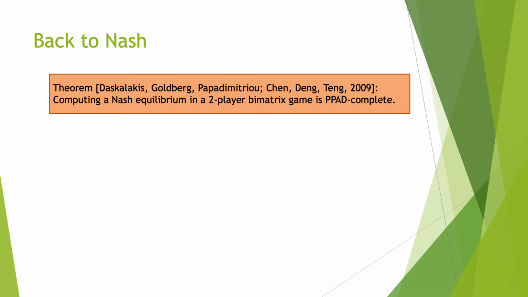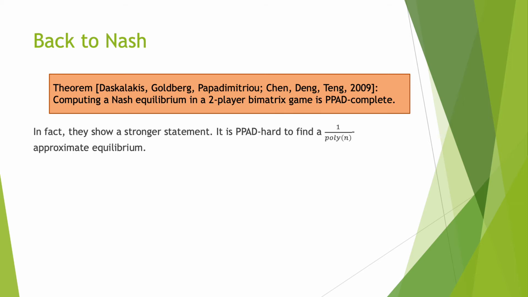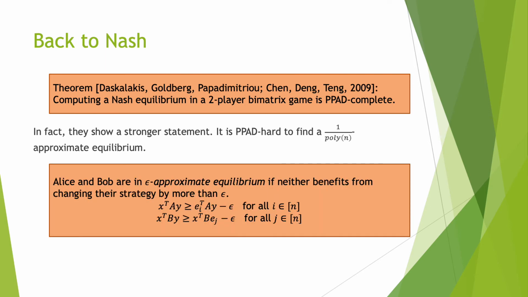Returning back to Nash, recall the important theorem that computing a Nash equilibrium in a two-player bimatrix game is PPAD complete. In fact, these authors show a stronger statement. It is PPAD hard to find a 1/poly(n) approximate equilibrium. What does that mean? Well, an approximate equilibrium is one in which neither player benefits from changing their strategy by more than epsilon.